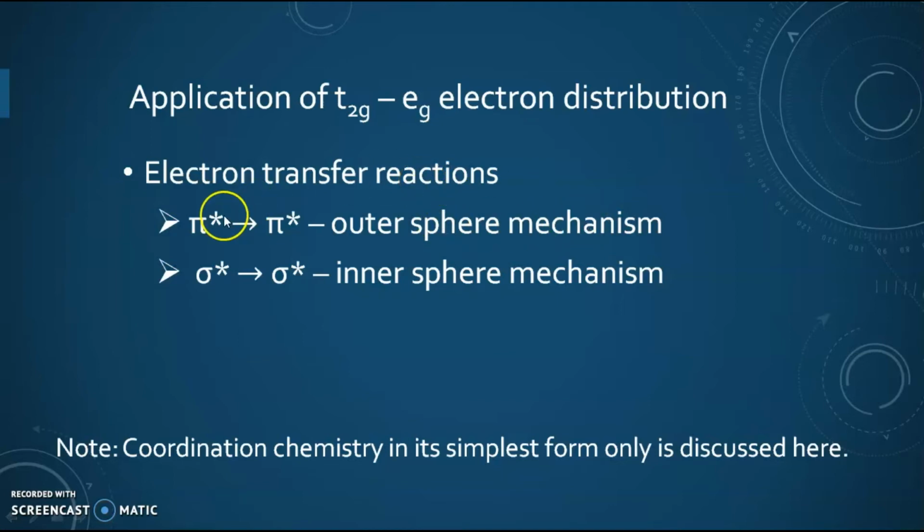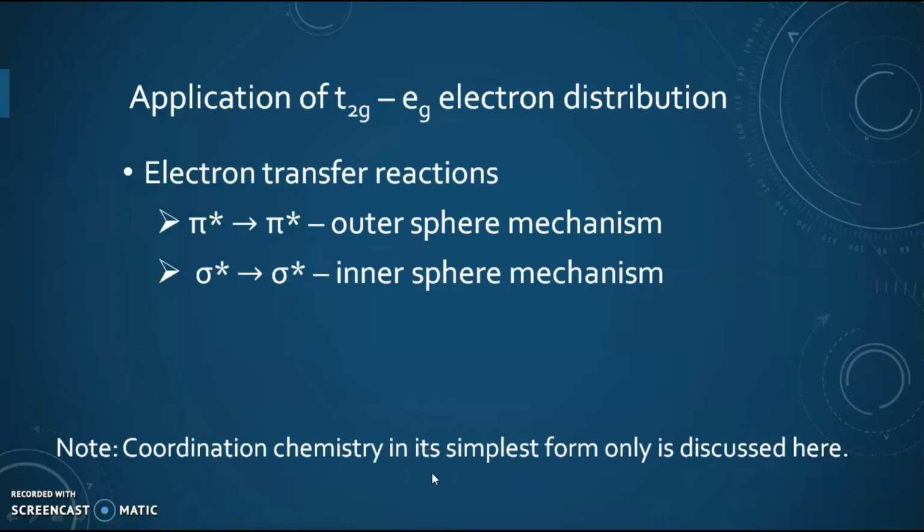In the case of outer sphere mechanism, there is a transfer of electron from the pi star orbital of one complex to the pi star orbital of the another complex. The pi star here refers to the t2g orbitals. And the inner sphere mechanism will take place when there is a transfer of electron from sigma star orbital to sigma star orbital, or between the eg orbitals of one complex to the other complex.